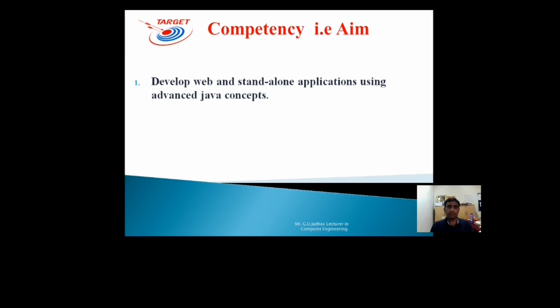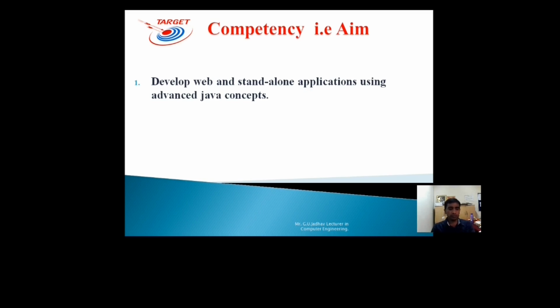Develop web and standalone applications using advanced Java concept. Now here clearly mentioned, by using advanced Java programming subject we can develop two types of application. The first one is a web and second one is a standalone. Means what? After completion of this subject you should be in the position to develop a web application as well as standalone application. Now, what is the meaning of web application and standalone applications?